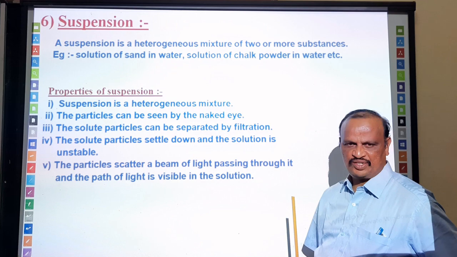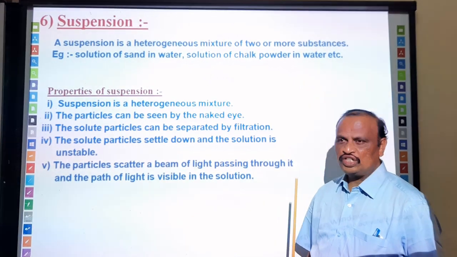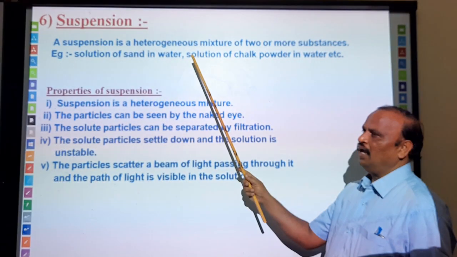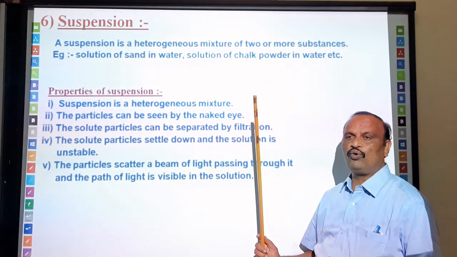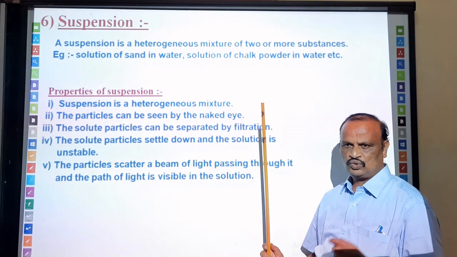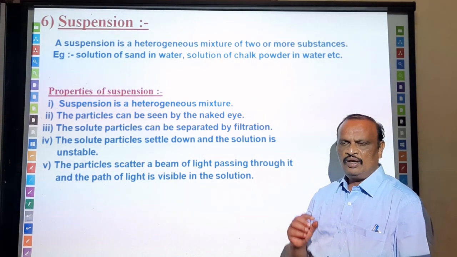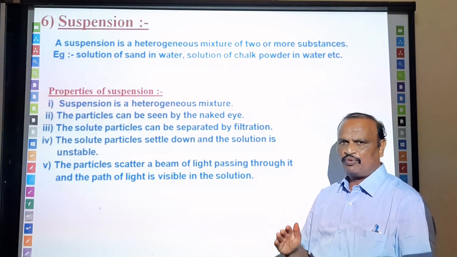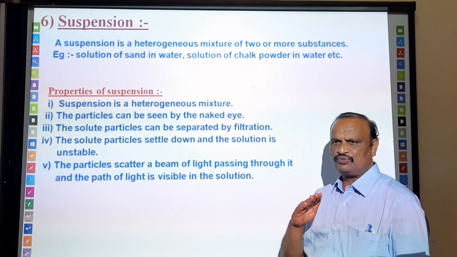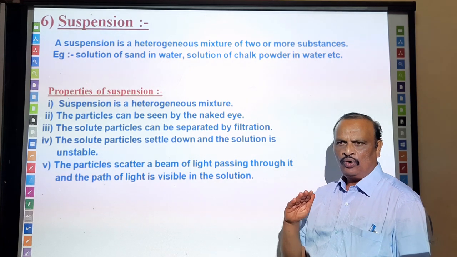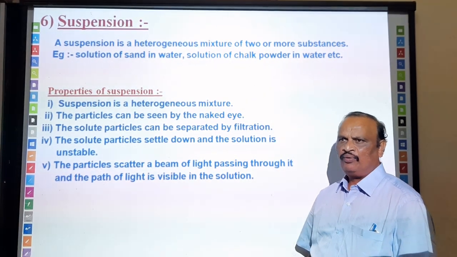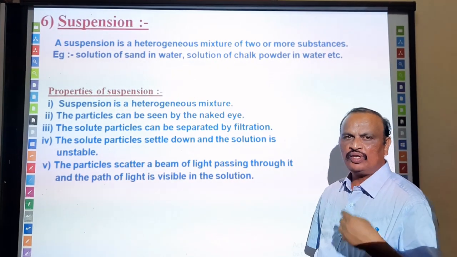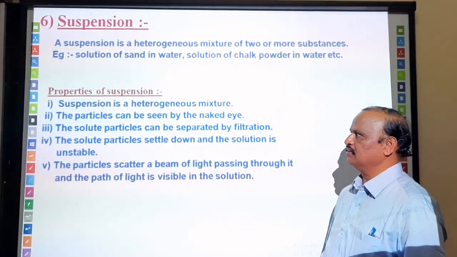Another one is the suspension. What is a suspension? A suspension is also a heterogeneous mixture in which the particle size will be more than 1000 nanometer. In case of a true solution, particle size will be less than 1 nanometer. In case of a colloidal solution, the particle size will be in between 1 to 1000 nanometer, whereas in case of suspension, particle size will be more than 1000 nanometer.